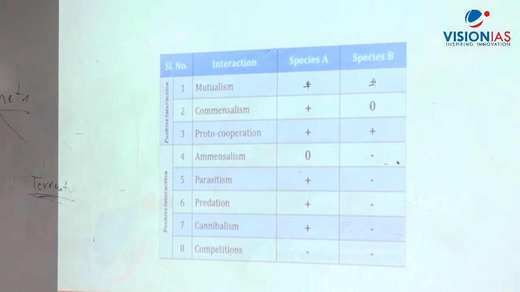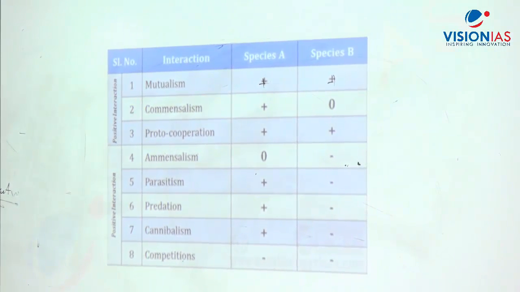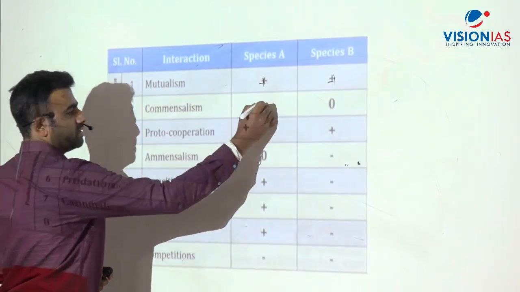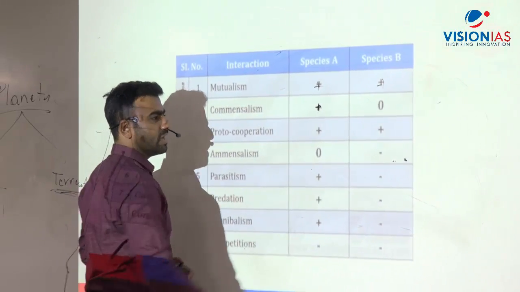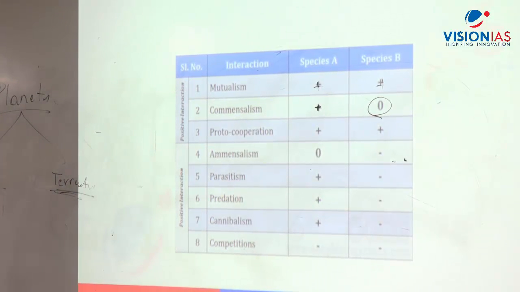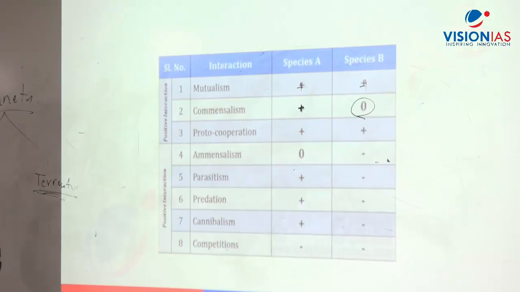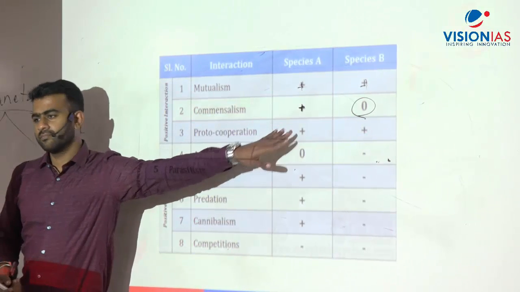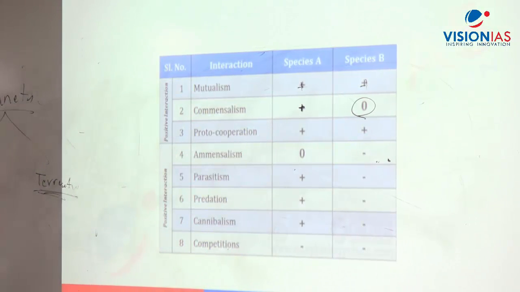Algae and fungus, lichens. Okay, what is commensalism? In this, one organism is getting benefited, the other one is neither getting benefited nor getting harmed. Okay, it is neutral. That is commensalism. Any examples here? Sea anemone and hermit crab. Okay, I'll come to that example.